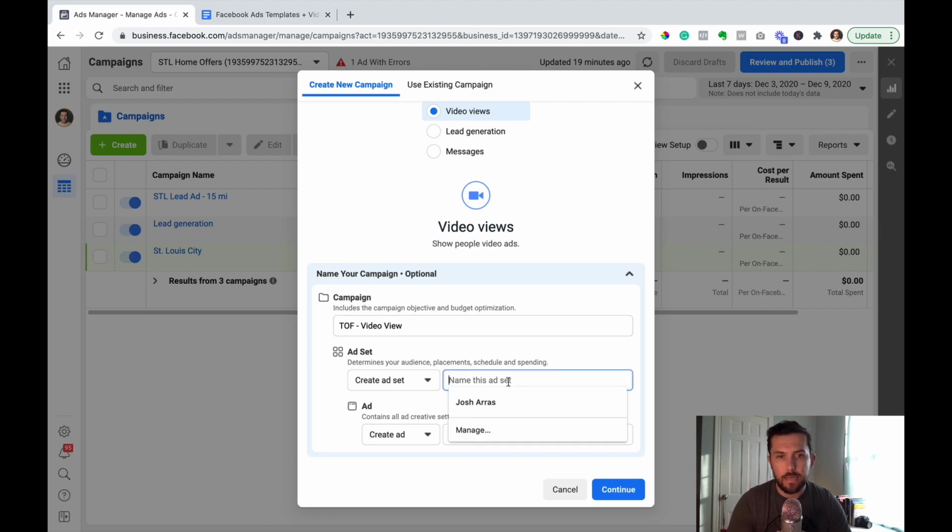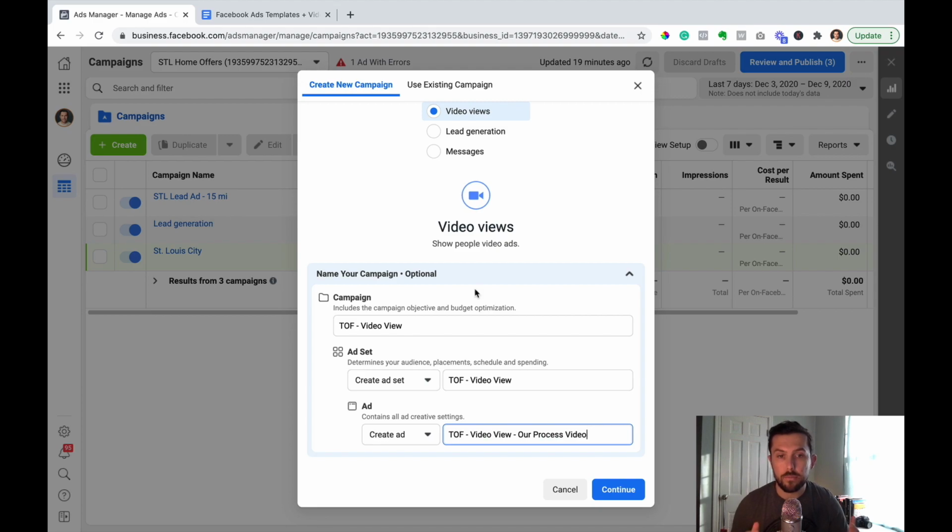The ad set, I'm going to do TOF video view as well. And then I'm going to do TOF video view, and we're going to call this our process video, because the video I shot is walking them through our process.